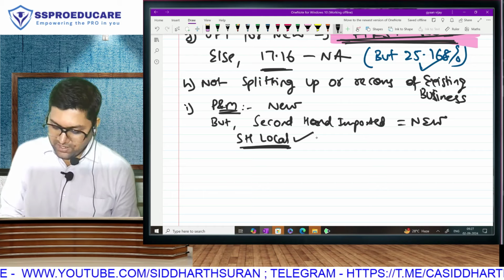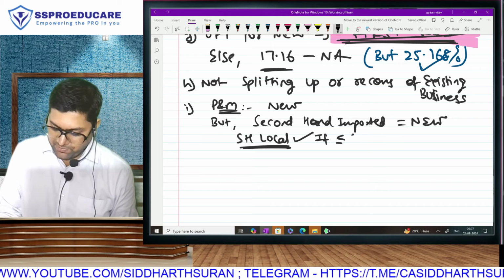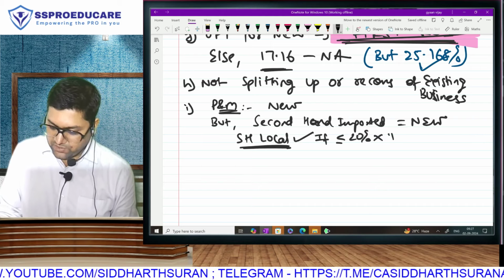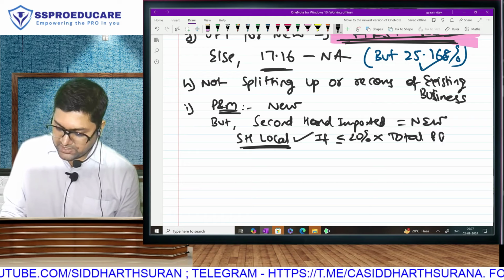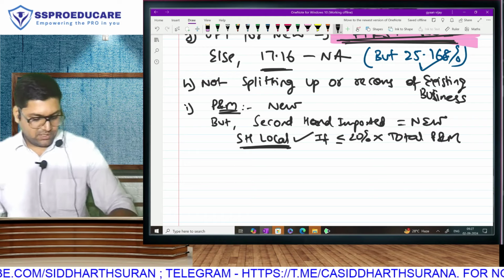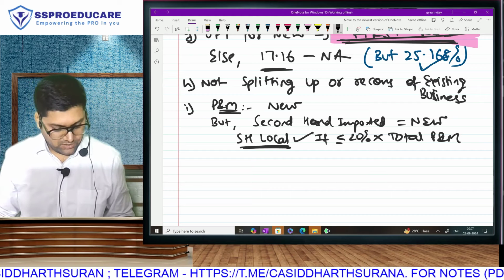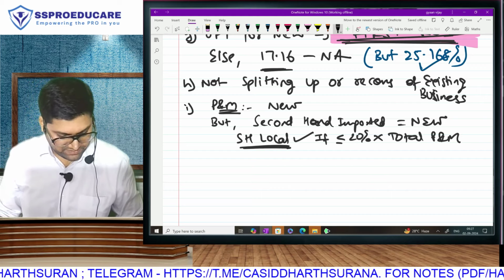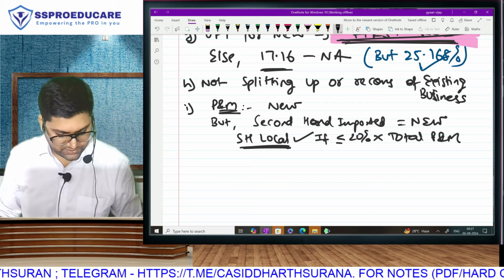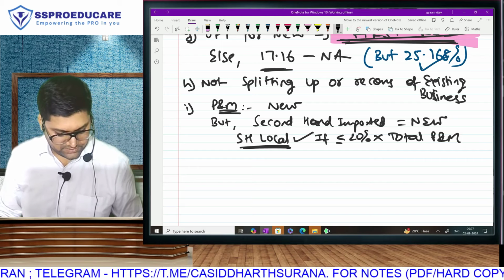Second hand local, if it is within the limit of 20% of your total plant and machinery, then we will allow that also. It has to be within the limit of 20% of your total plant and machinery, then we will allow this also. Or is that understood, everyone?